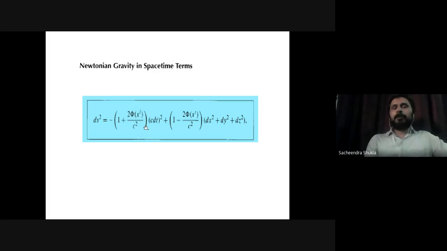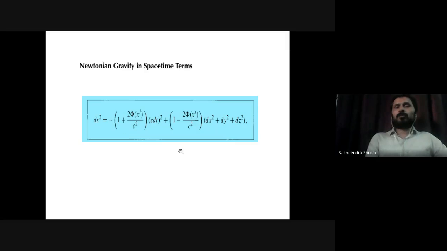Further, as in the p-net geometry, I asked you to observe that when the f theta function changes, it has different geometries. So here, if you observe, the coefficient of c dt square is 1 plus 2 phi by c square, and similarly for dx square, dy square, dz square, it's not constant, it is some function. This phi function is actually the gravitational potential, the potential due to the mass that is creating the gravitational field. And this is the line element which we use.